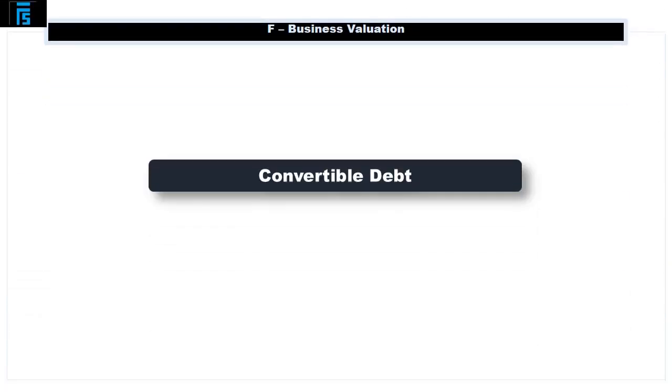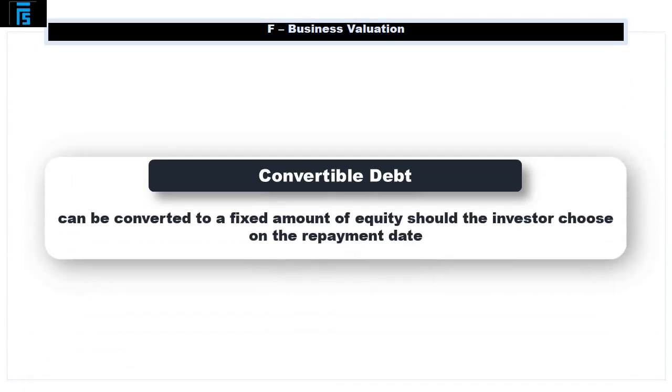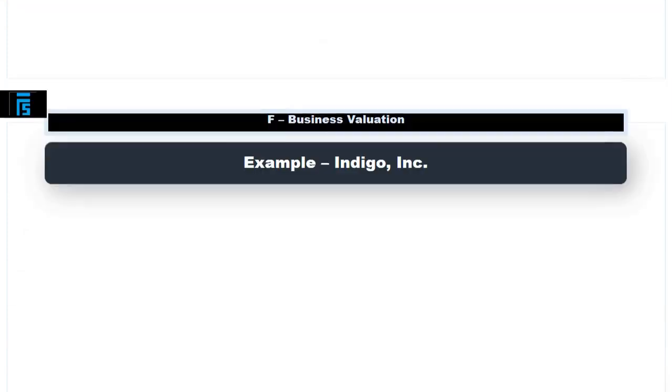Now, let's look at convertible debt. What is it? This is initially debt. However, on the repayment date, the investor can choose to convert their debt into a fixed amount of equity.